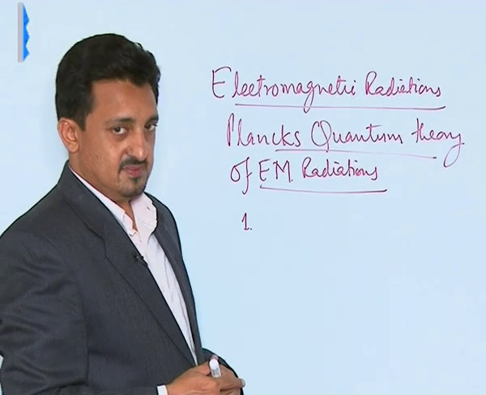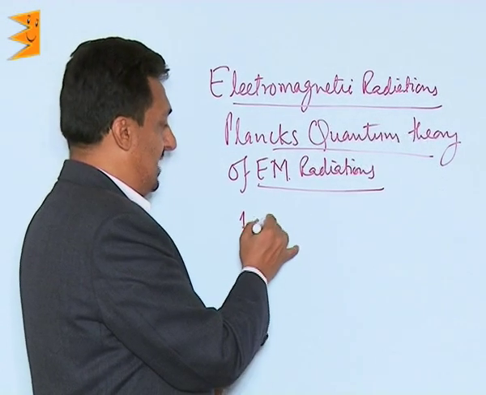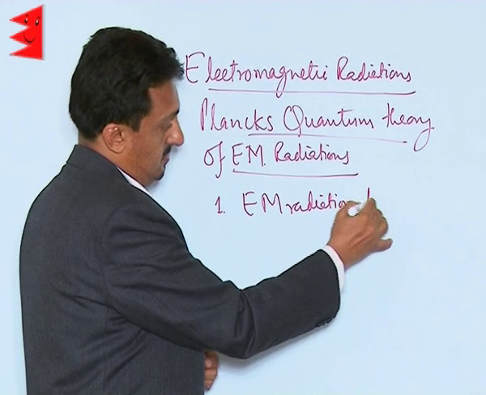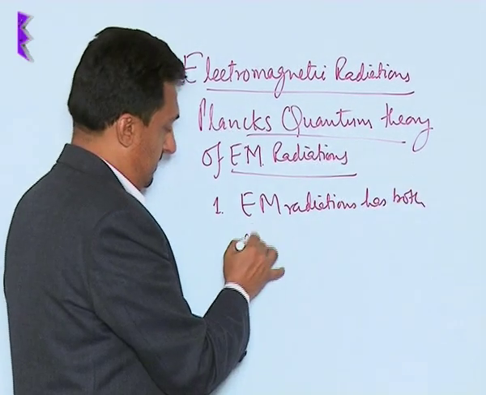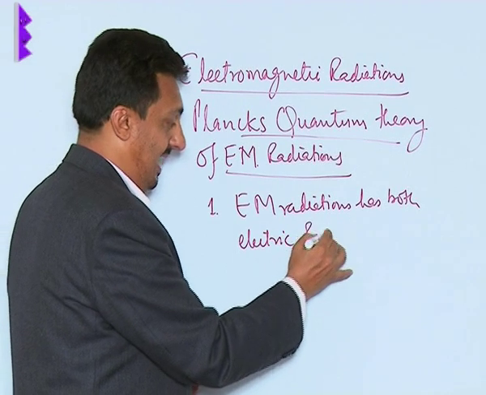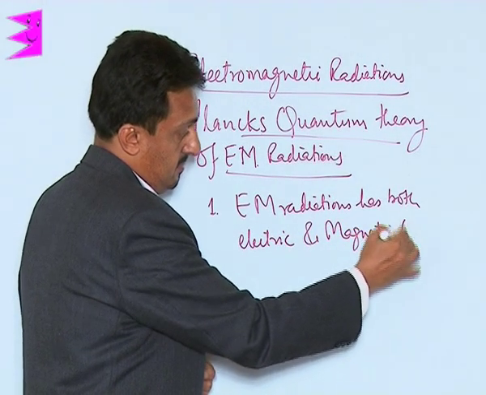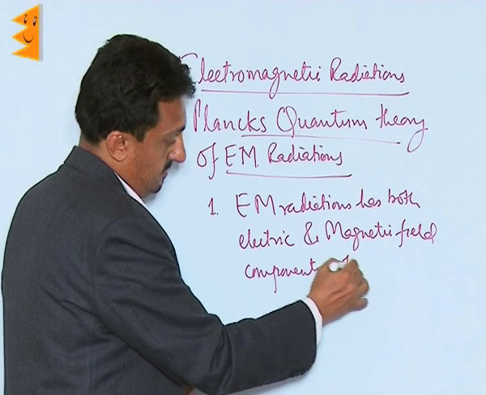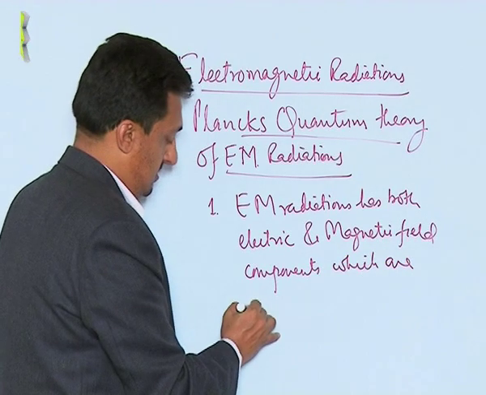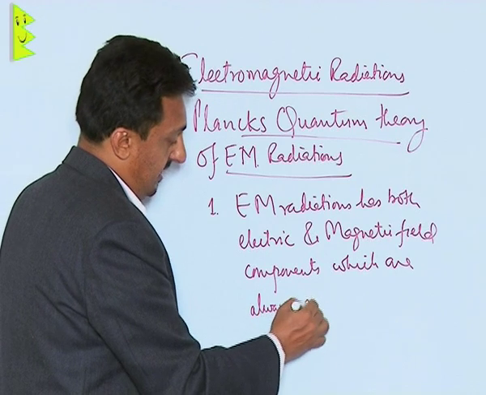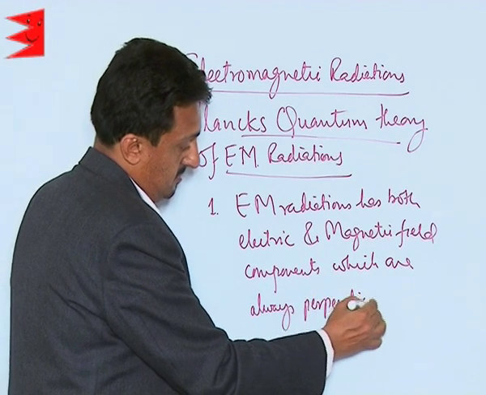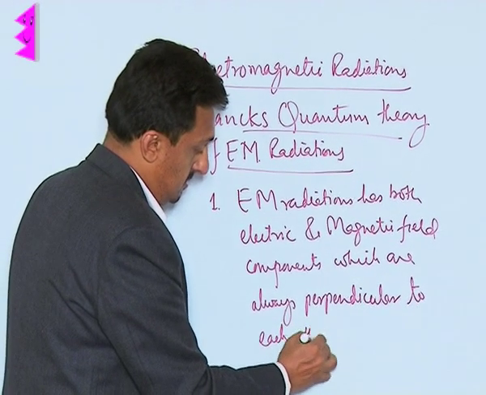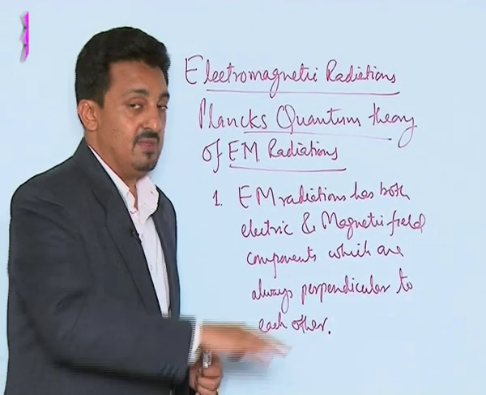His first observation, or his first point, is that the electromagnetic radiations have both electric and magnetic field components which are always perpendicular to each other and move in the direction of propagation.